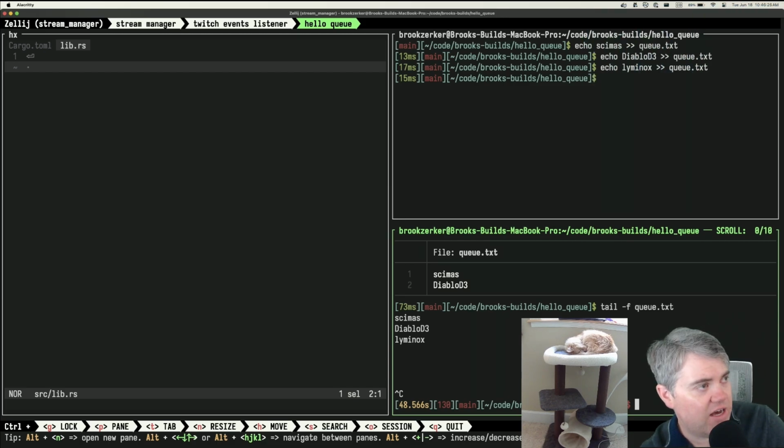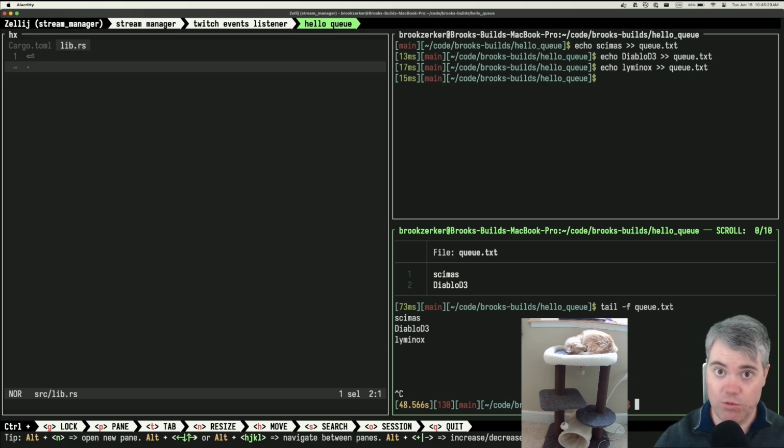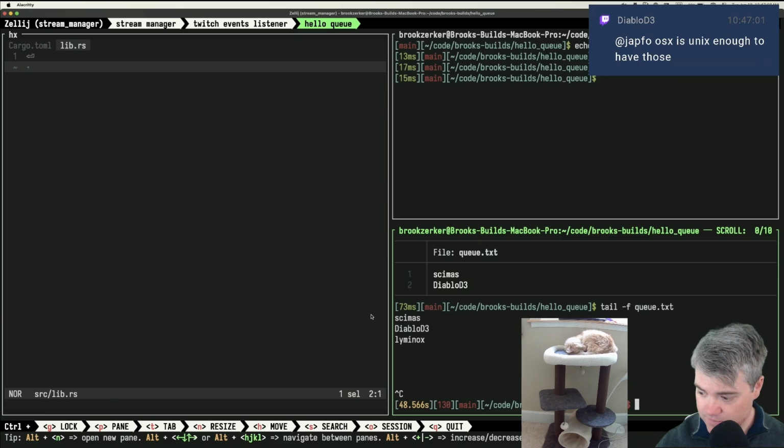Let's see. My understanding is that RPC is the traditional way to do inter-process communication. And then there's gRPC, which is another version of RPC. I know a lot of people do that between front ends and back ends and across internet type stuff. Now this would be on one system, right? I potentially could do this to multiple systems if I use gRPC. We could also use WebSockets. There's a lot of things we could do. This one would probably be server sent events if I wanted to actually do a web server. But the tail could actually work pretty well if I do this on the same system. But let's try it out.